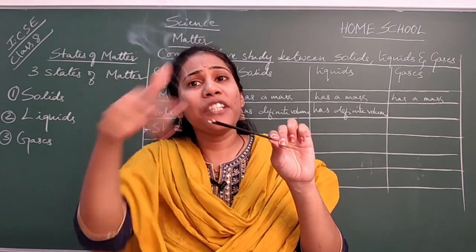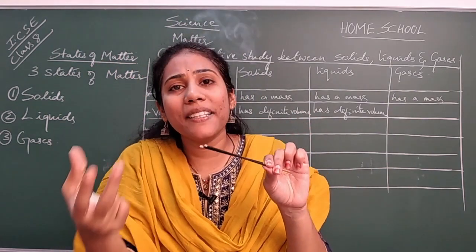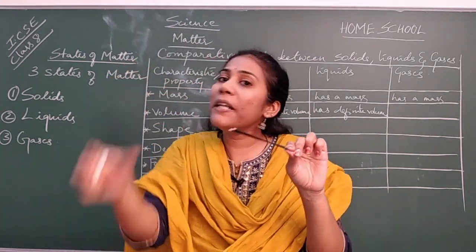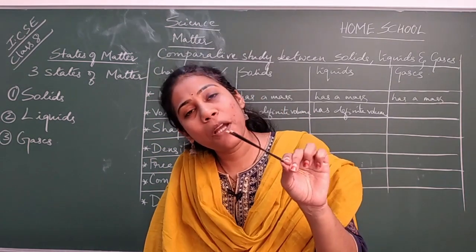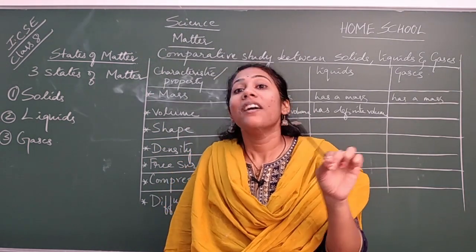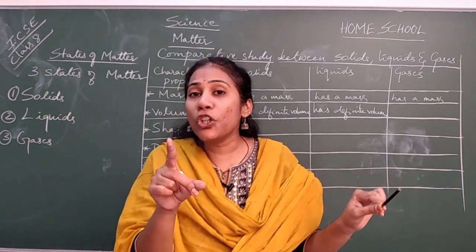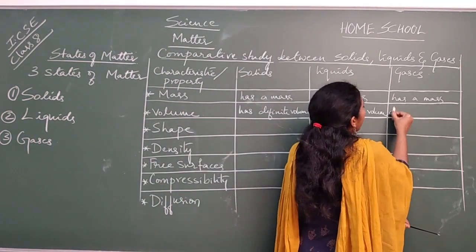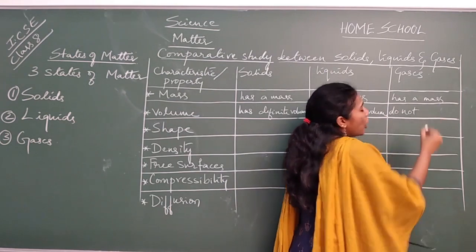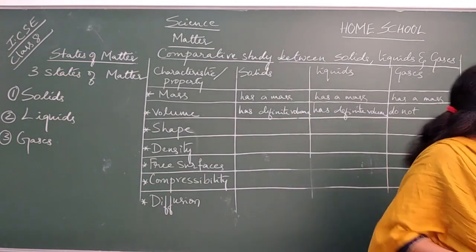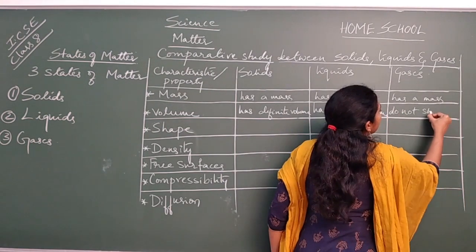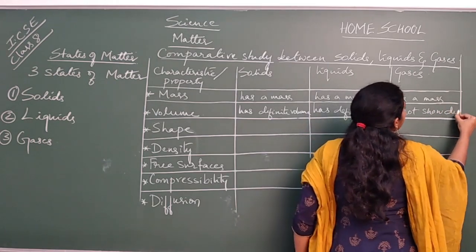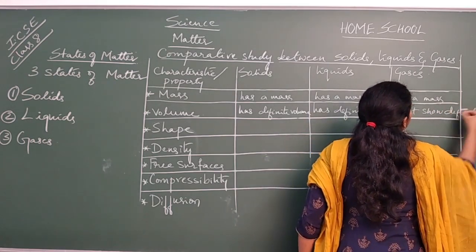Say if you want to measure the volume occupied by this gas or the space occupied by this gas, you can't measure properly, yes or no? That means gases do not show definite volume. You have to write: do not show definite volume.